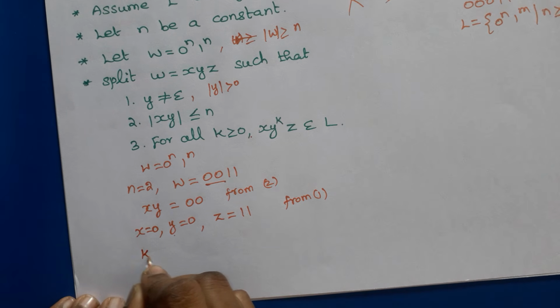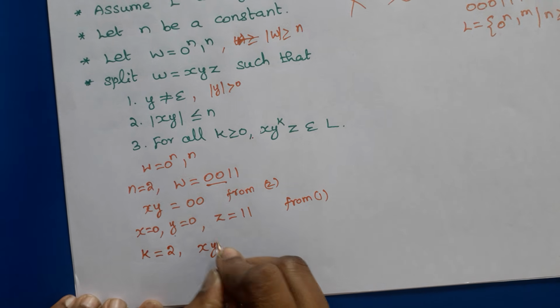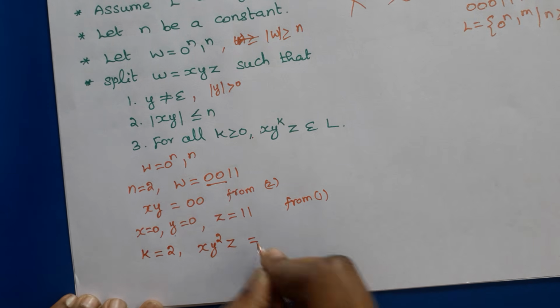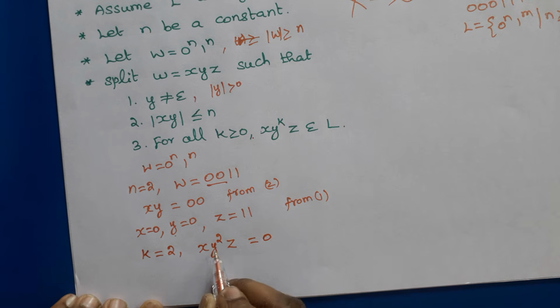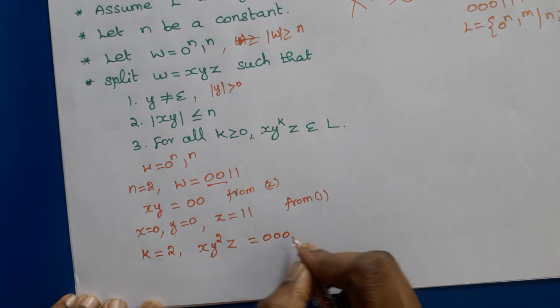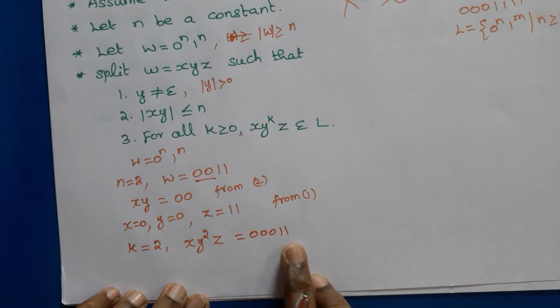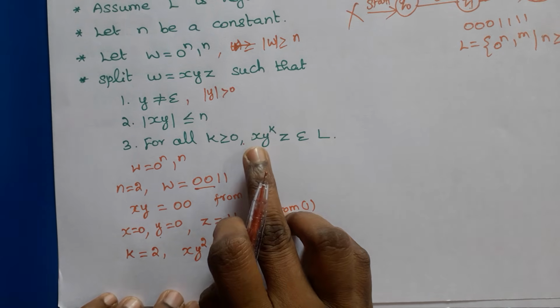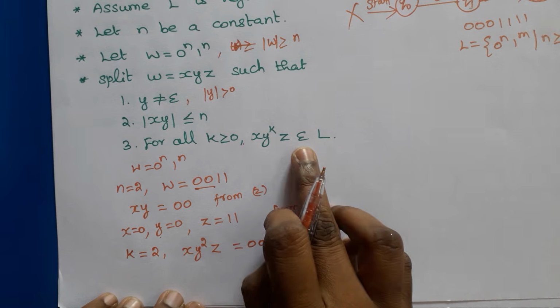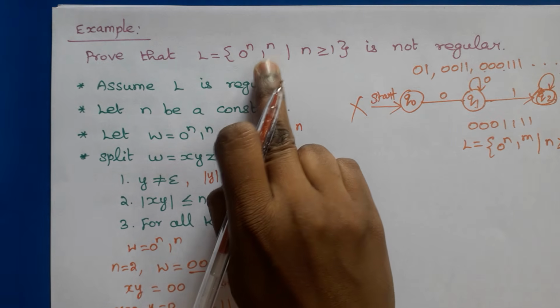So assume that k equals 2. If you consider k equals 2, x y^2 z equals, x is 0, y is 0, so y squared means 00. Then 11. So here we have got the string 00011. Actually the condition is x y^k z belongs to L. L means n number of zeros followed by n number of ones.